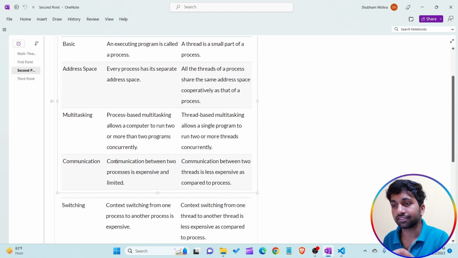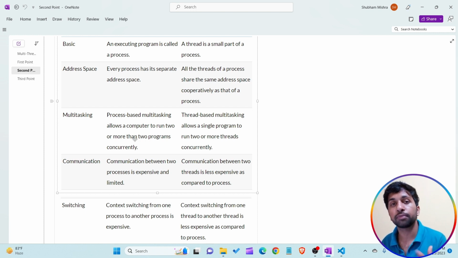And third is multitasking. Process-based multitasking allows a computer to run two or more programs concurrently. What I said earlier means multitasking or multiprocessing means we are executing multiple processes, multiple programs, multiple applications at the same time. But when I'm talking about multi-threading, thread-based multitasking allows a single program to run two or more threads concurrently. Means within a single program, small parts of a program execute independently and at the same time.